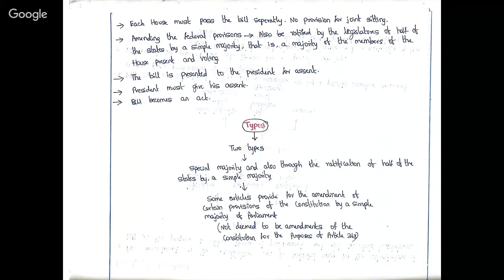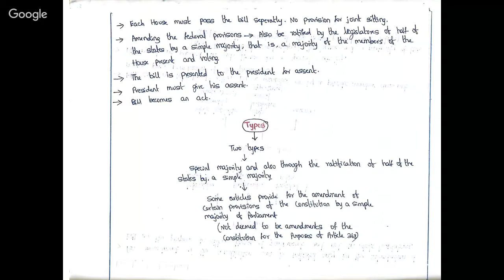Then once the bill is introduced and it is passed, the president's assent is required. For a bill to become an act, it requires the president's assent, meaning his signature. And with respect to the amendment of the constitution, a bill was introduced. That bill passed in both the houses, and if it is related to the federal provisions, it is ratified by the legislatures of half of the states. So this was all done. Then it will reach the president for assent.